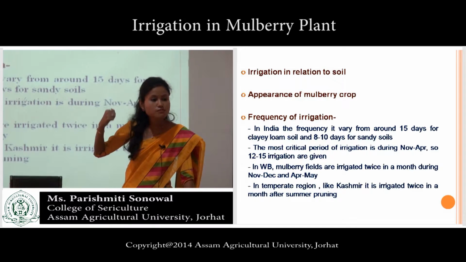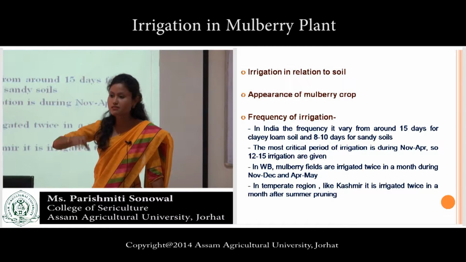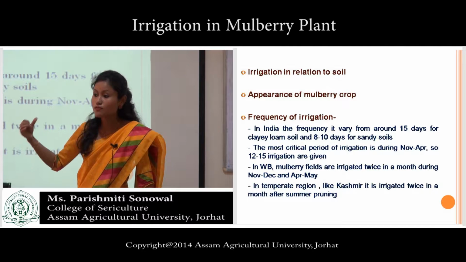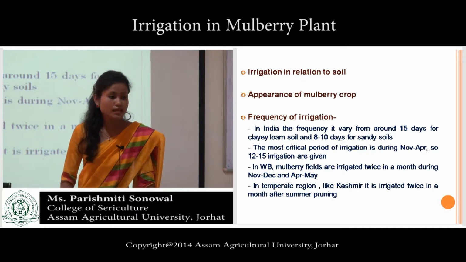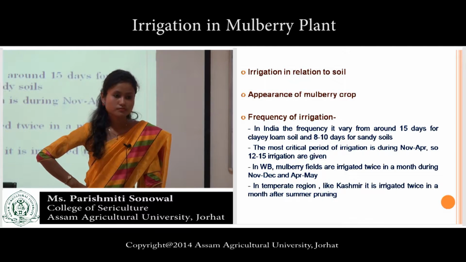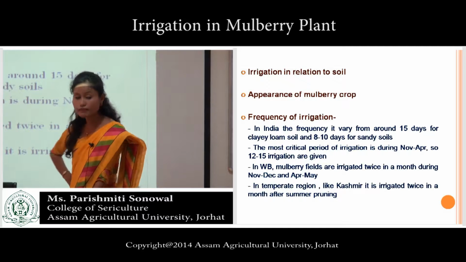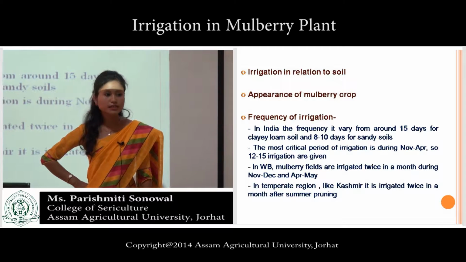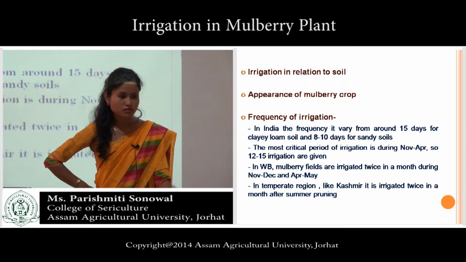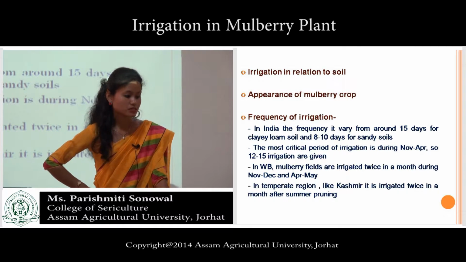And during this period, when there is an inadequate supply of water, when there is no rainfall, then we have to go for irrigation. Under rain-fed conditions, we do not need to irrigate. But if there is drought, then we have to irrigate the plant.